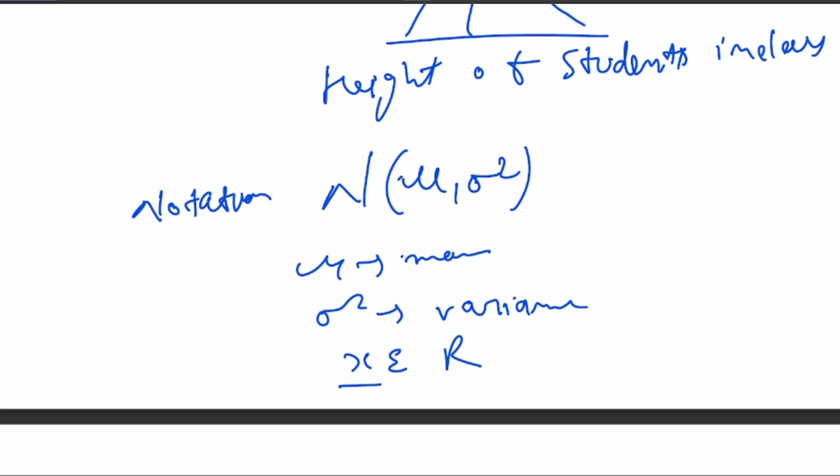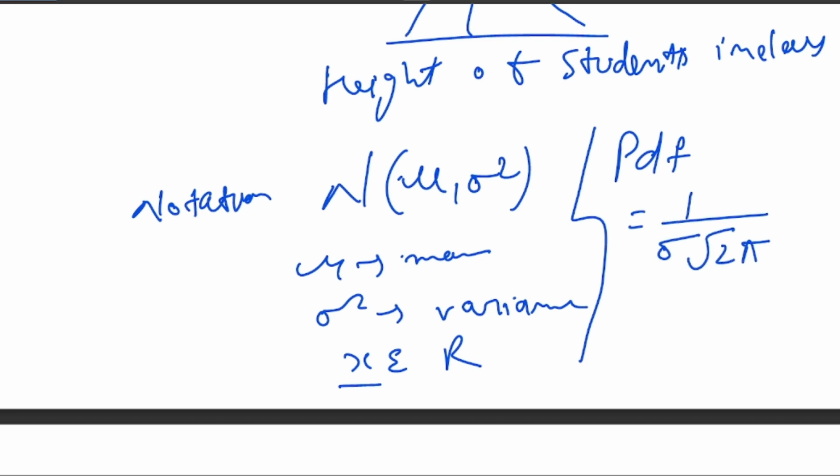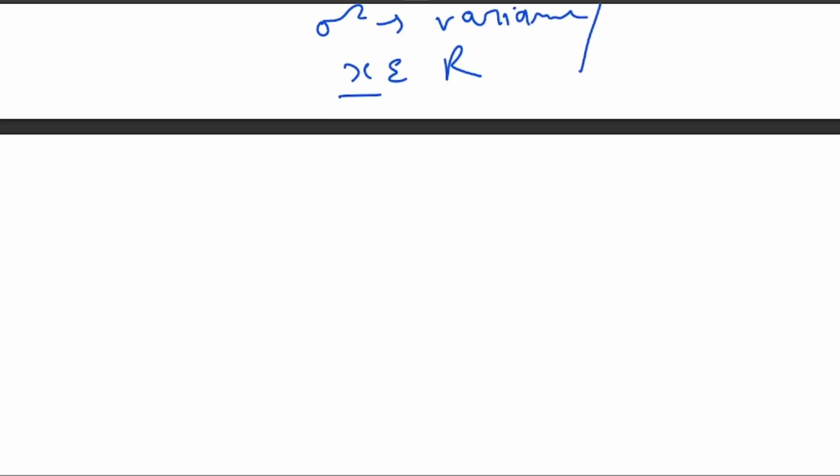So what is the PDF formula for the density function? The PDF formula is 1 divided by sigma under root 2 pi, e to the power minus 1 by 2, into (xi minus mu) the whole square divided by sigma square, right? This is the formula for the PDF calculation. Using this PDF formula you can calculate the PDF.